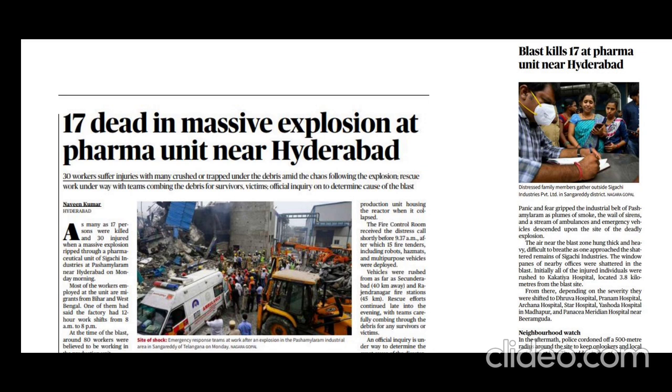Okay, so let's see the next article. 17 dead in massive explosion at pharma unit near Hyderabad. So what is this article about? A blast happened in a pharmaceutical unit in Hyderabad. 17 died and many got injured. So, which subject does it come under? Again, it comes under disaster management. Actually, in this week, we have many news items regarding disaster management. So please make proper notes about this particular topic.